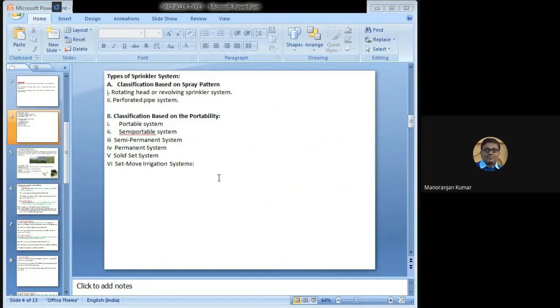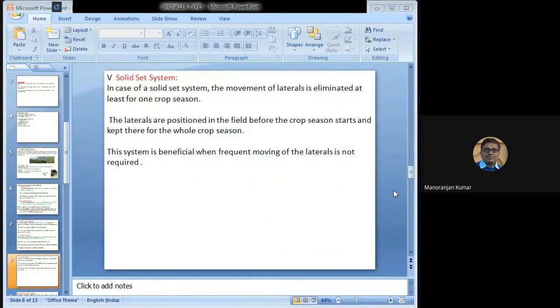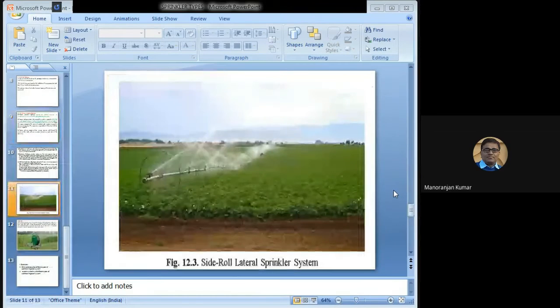The other types are the semi-permanent system, permanent system, solid set system, and set move irrigation system. So this is all about these types of irrigation system. Now you can